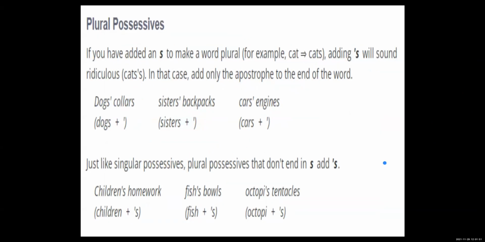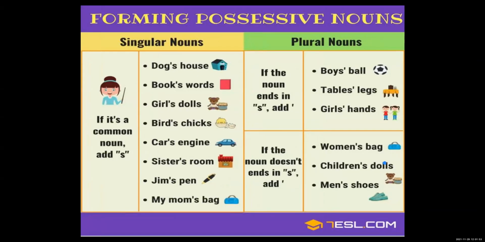Now the next. Possessive noun. Which are the examples of the possessive noun? Dog's house, book's word, means here the words are singular. Book, girl's doll, bird's cheeks, car's engine, sister's room, Jim's pen, my mom's bag. These are the examples of a possessive noun.